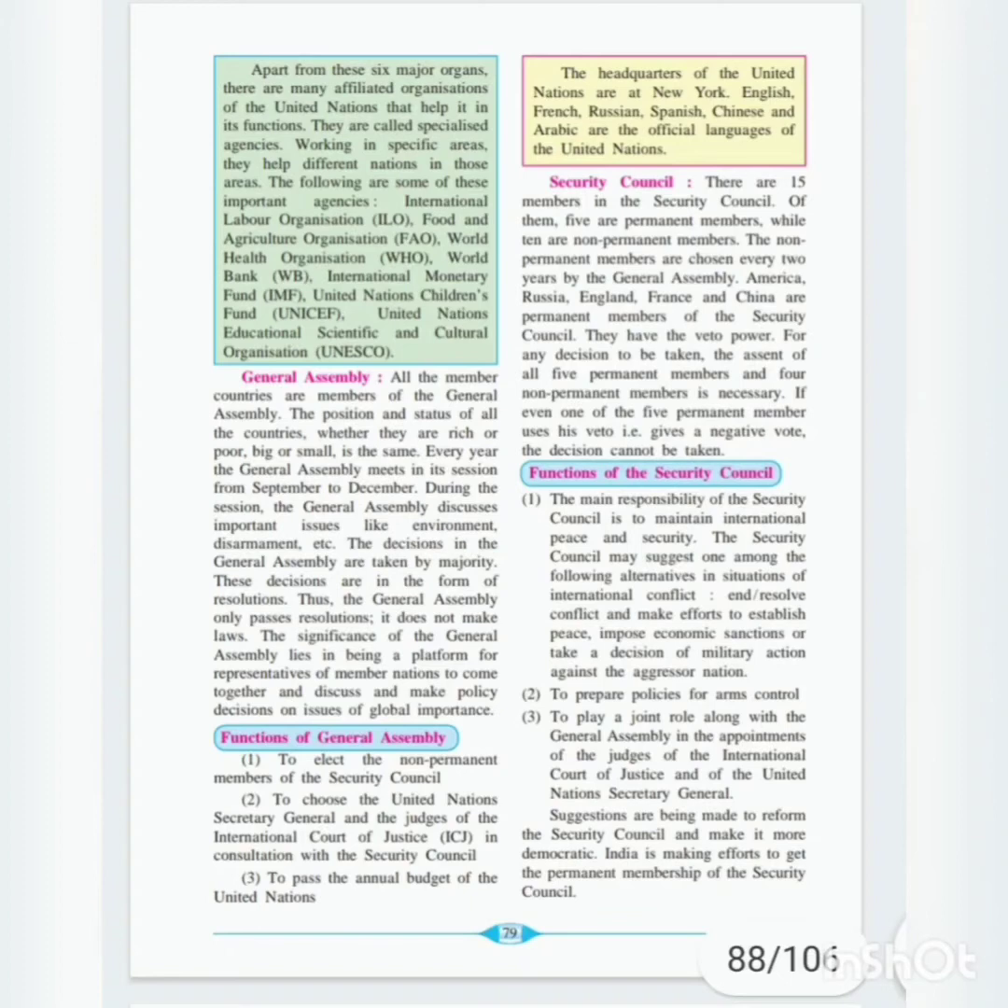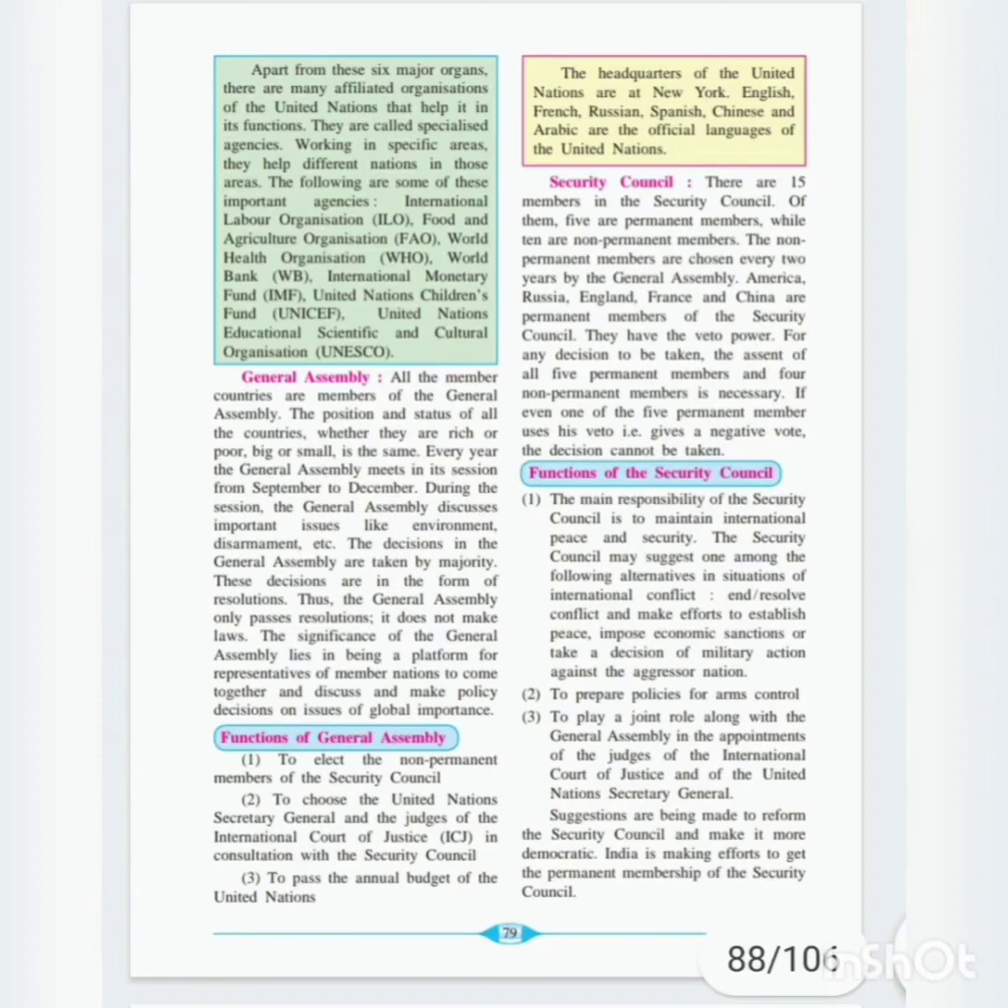So in the General Assembly, discussions are held and decisions are taken, but the General Assembly cannot make law. The significance, that is the importance of the General Assembly, lies in being a platform for representatives of member nations to come together and discuss and make policy decisions on issues of global importance. So it became a platform for all the representatives of the member nations of the United Nations, where they can come together, and any matter of global importance can be discussed and decisions can be taken.